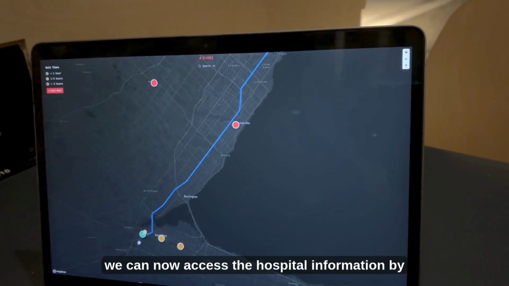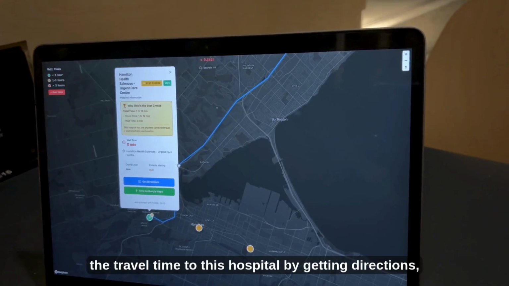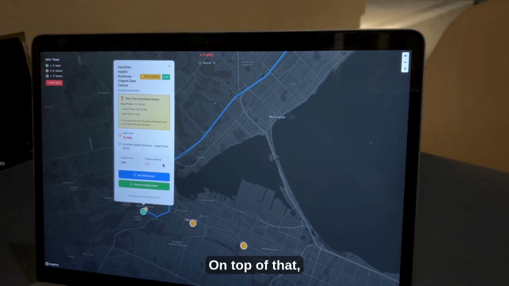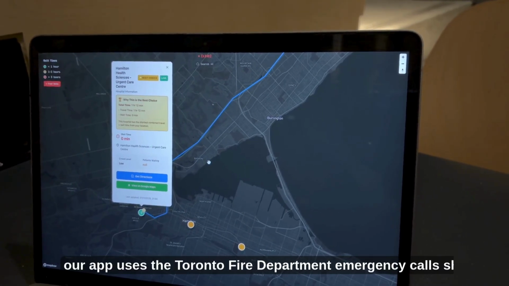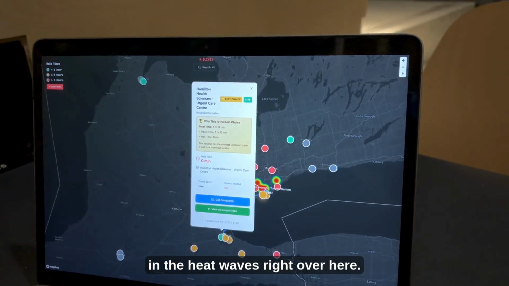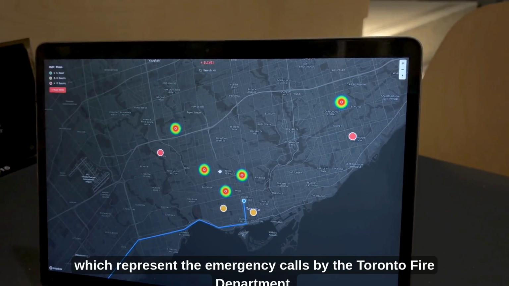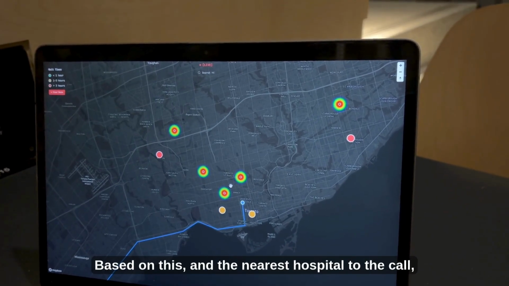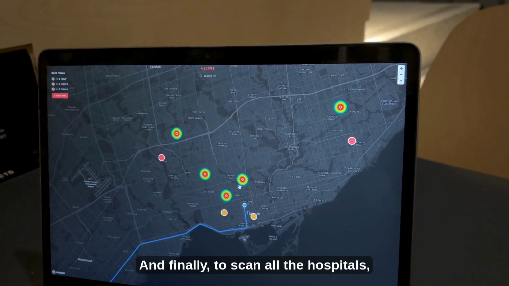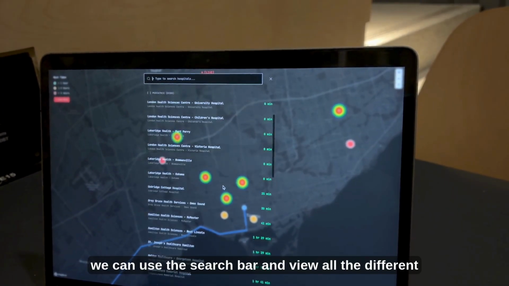Further, we can now access the hospital information by clicking on it, where we will get why this is the best choice, the travel time to this hospital by getting directions, and can be viewed on Google Maps. On top of that, our app uses the Toronto Fire Department emergency calls shown in the heat waves right over here. And in this case, there are 5 heat waves, which represent the emergency calls by the Toronto Fire Department. Based on this, and the nearest hospital to the call, we calculate the possible patients that could be in that hospital. And finally, to scan all the hospitals, we can use the search bar and view all the different hospitals.